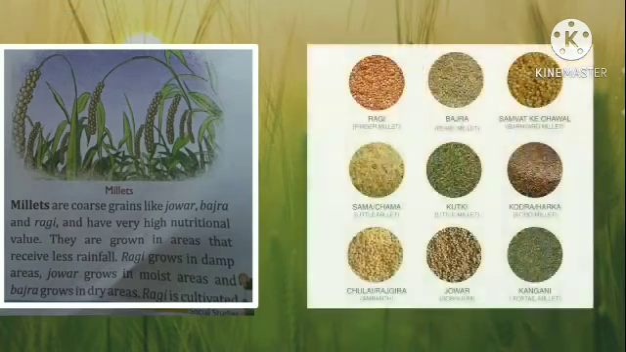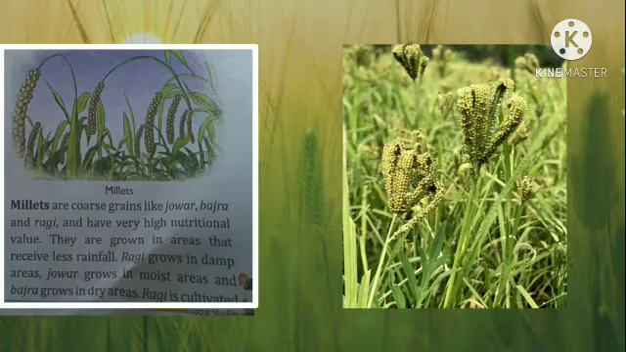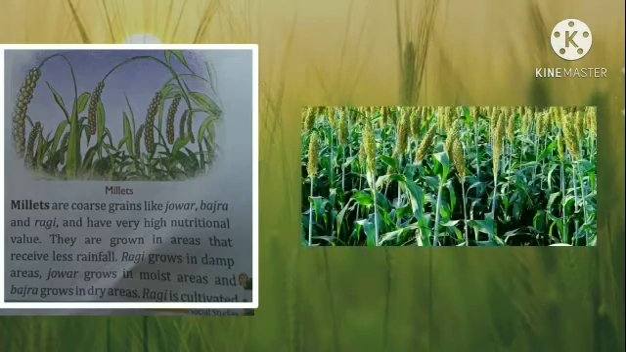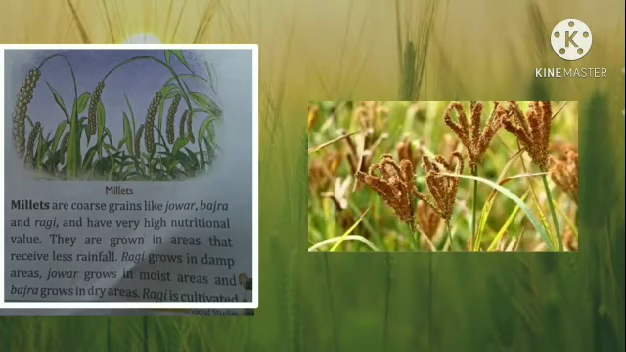Now the next is millets. Millets are coarse grain like jowar, bajra and ragi and have very high nutritional value. So it is very much nutritious. They are grown in areas that receive less rainfall. Ragi grows in damp areas, jowar grows in moist areas and bajra grows in dry areas.